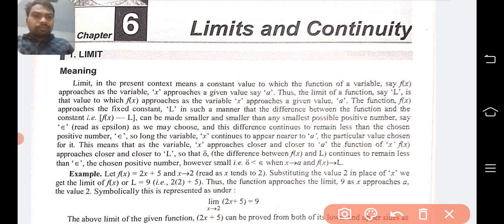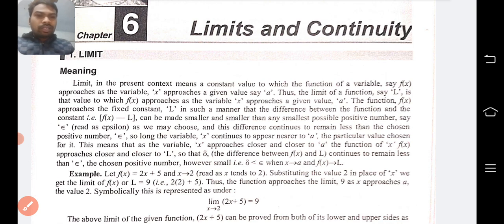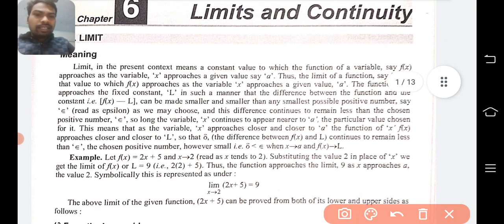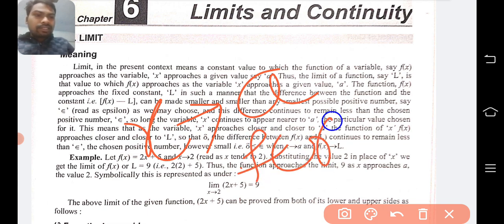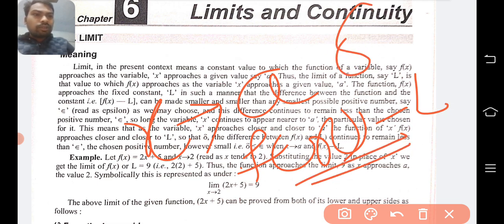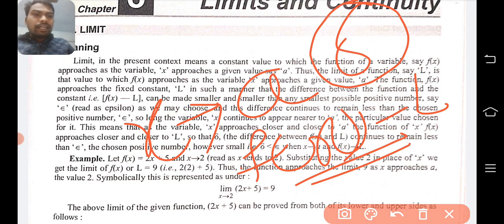So what is taken here is that if x approaches a, then what will happen? The functional value f(x) approaches toward the limit value, and the difference between these two is denoted as delta. Then delta must be smaller and smaller.